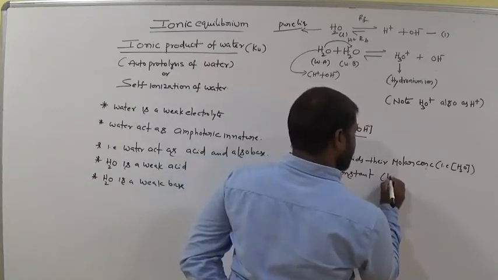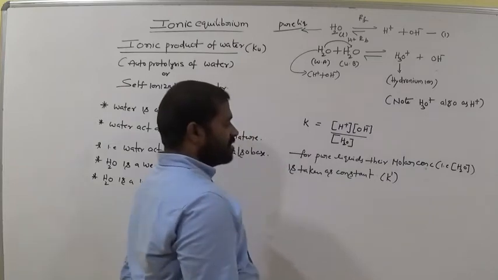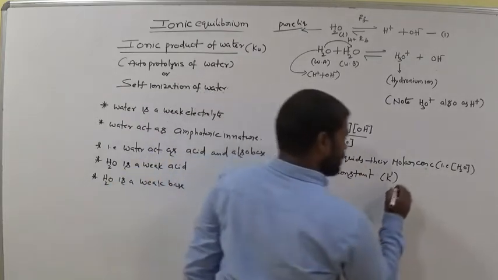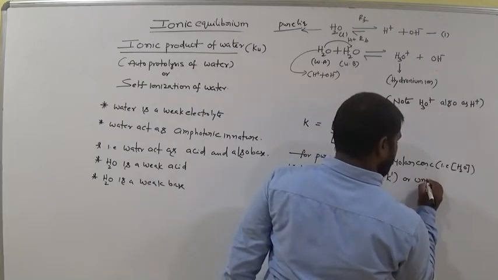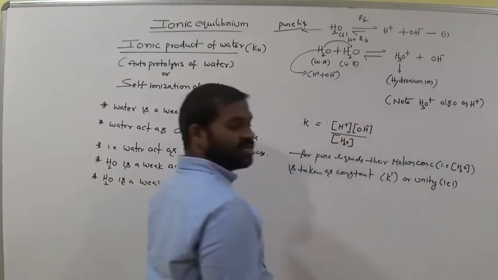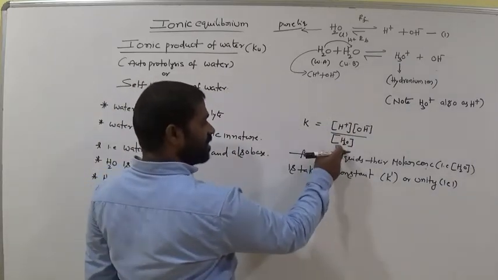Suppose that is taken as K dash, a constant value or unity, that is 1. So now this value becomes constant.